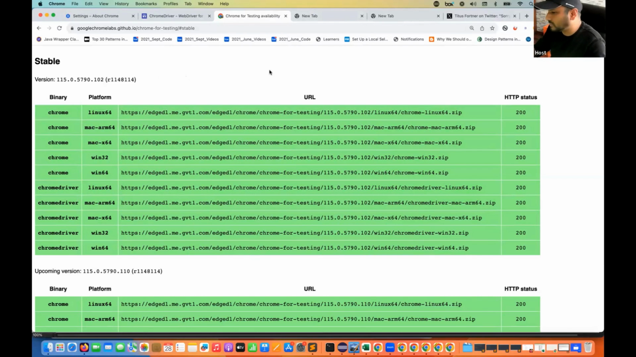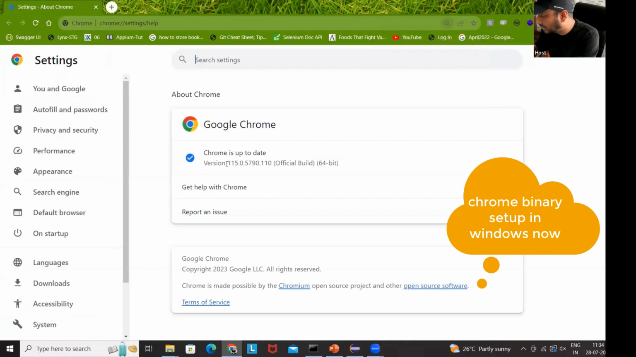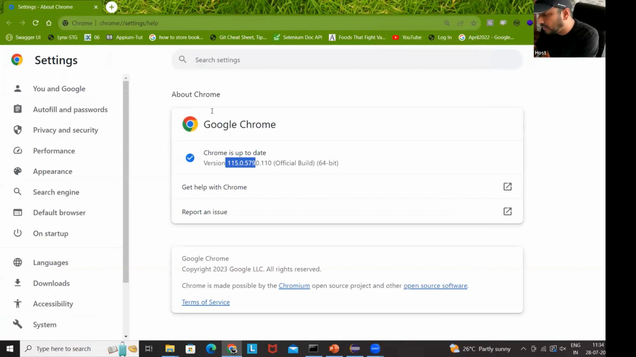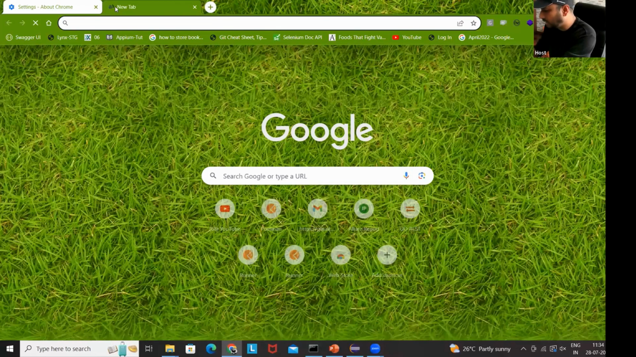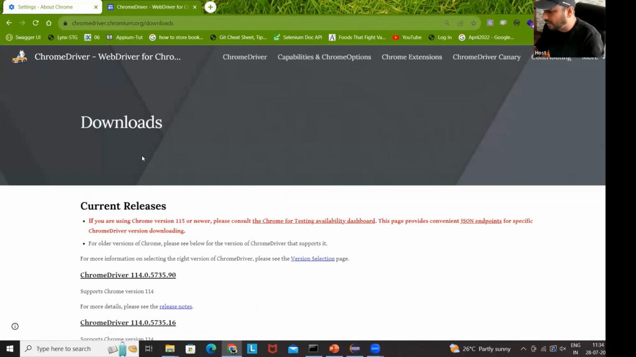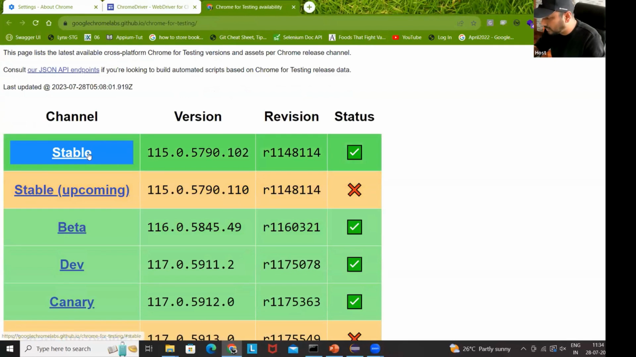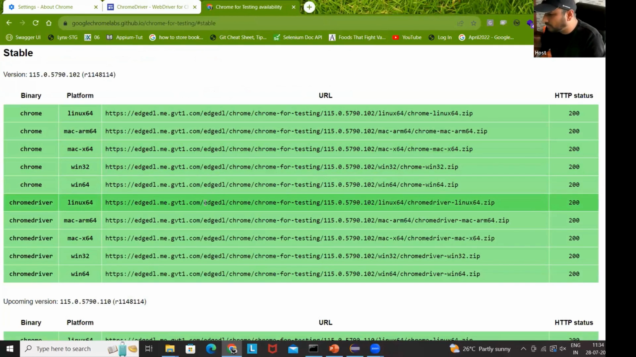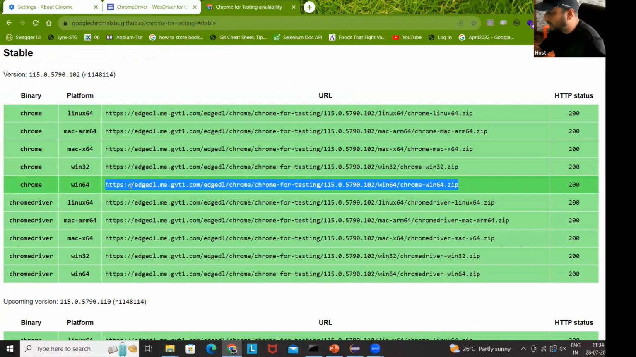So let me share my Windows now. You can see on my screen, this is my Windows system. My Windows also has the latest Chrome version 115. So again, I'll go to the dashboard URL. For that, I simply write once again, download chromedriver, and open the first link from here. And I'll start downloading that part as well. So again, go to this availability dashboard, click on stable. Now this is a Windows machine, so I'm going to download Chrome for Windows 64-bit or 32-bit. My machine is 64-bit.